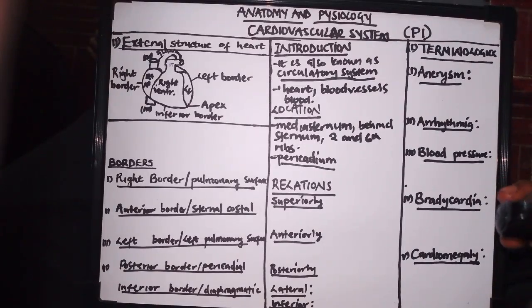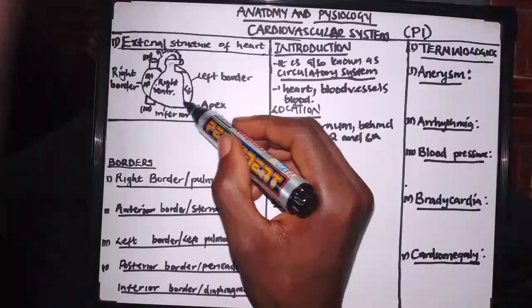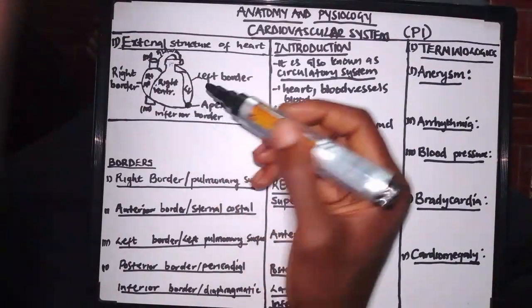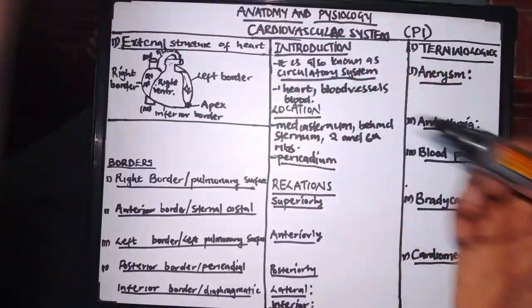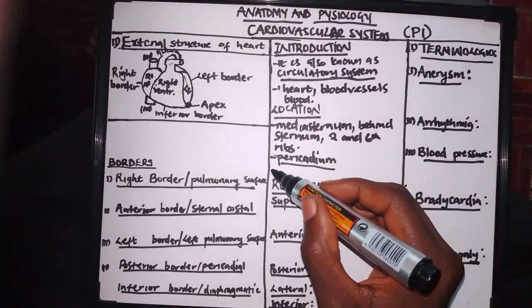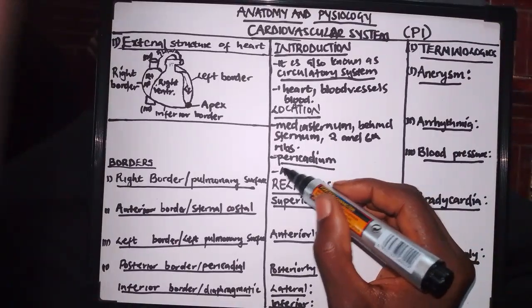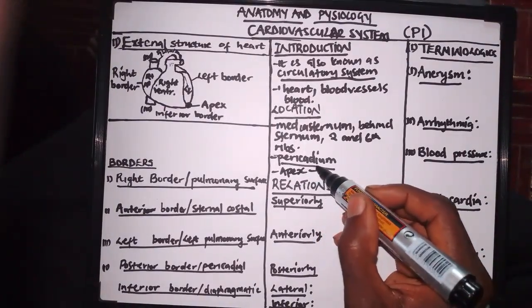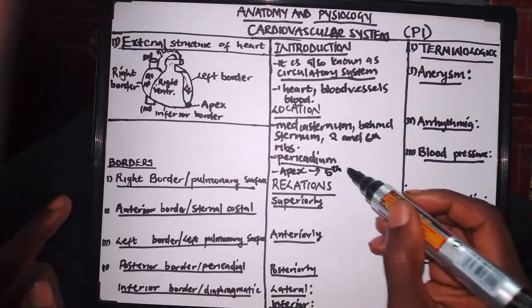Then the last thing you need to know on the location of the heart is where the apex is located. So what is the apex? If you look at the diagram, the apex is this part of the heart which joins the left border and the right border. Basically the apex is located at the fifth intercostal space.